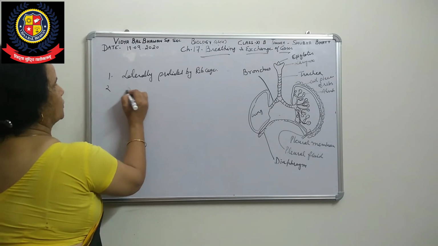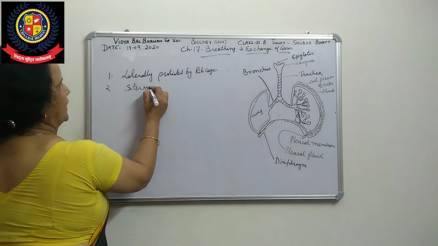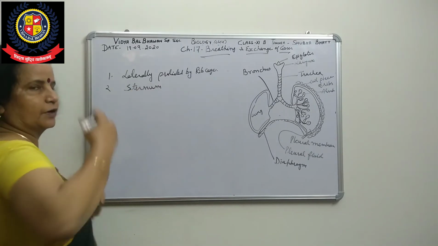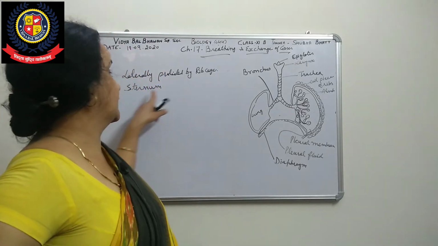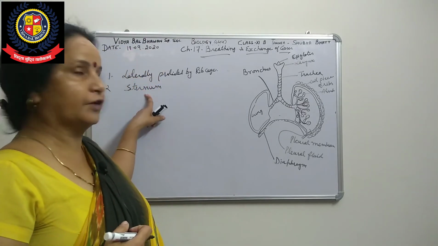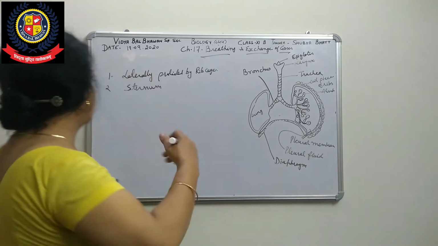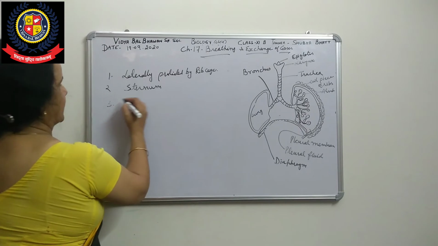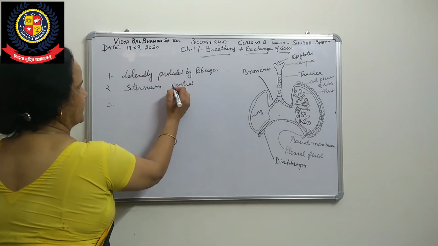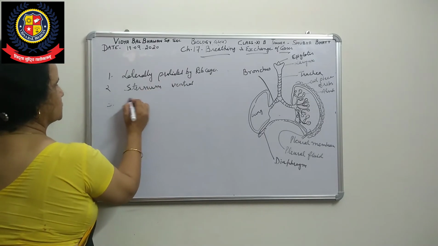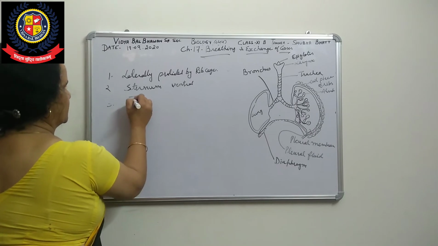It is a bone, that is the sternum. That is the front protection. Lateral protection is by the rib cage, then the front protection by the sternum, and last, in the back portion, dorsal side protection is by the vertebral column. You can say thoracic vertebra.